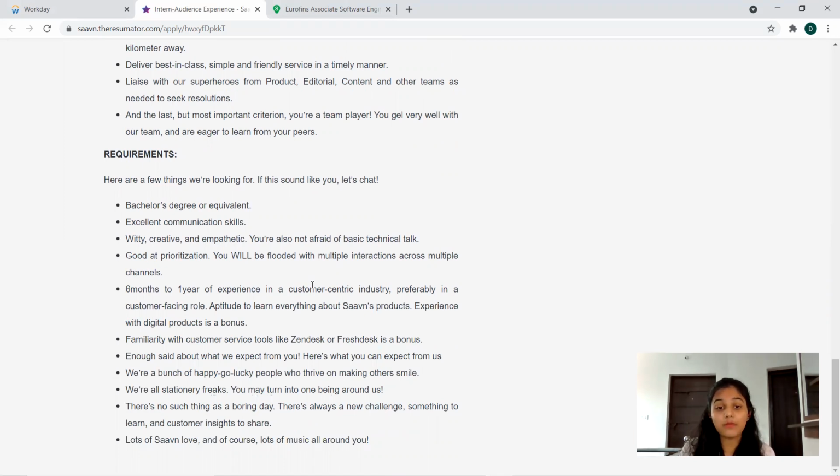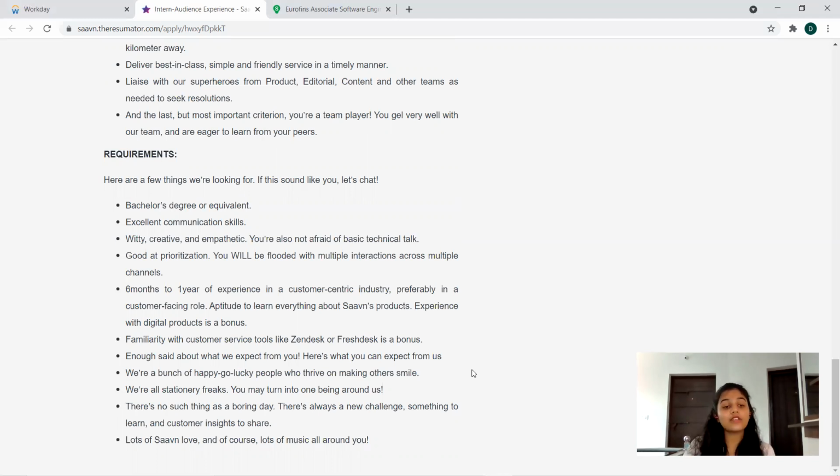You will be flooded with multiple interactions across multiple channels. 6 months to 1 year of experience in a customer centric industry, preferably in a customer facing role. Aptitude to learn everything about Saavn's product, experience with digital products is a bonus. Familiarity with customer service tools like Zendesk or Freshdesk is a bonus. Enough said about what we expect from you.